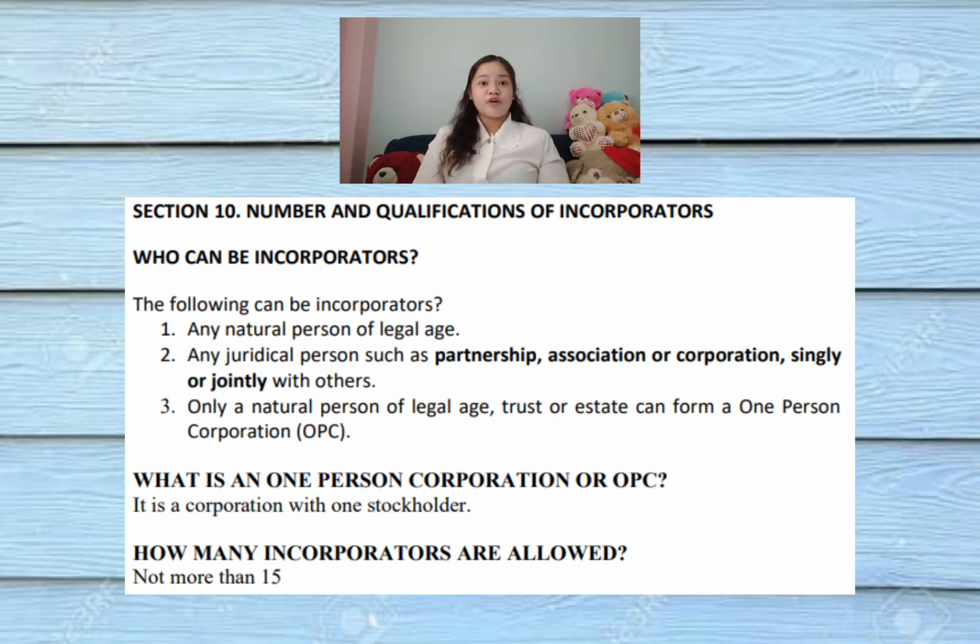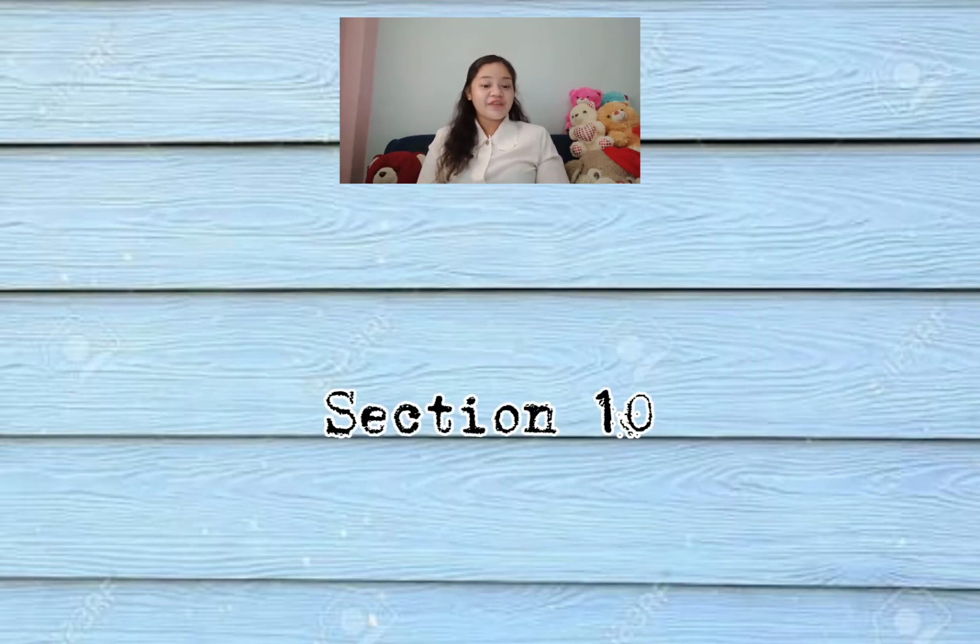So how many incorporators are allowed? So there are 15. So basically not more than 15 persons as incorporators. There are 15 incorporators allowed. So a corporation cannot be formed to practice a profession unless it is authorized by special law. So that's all for Section 10.